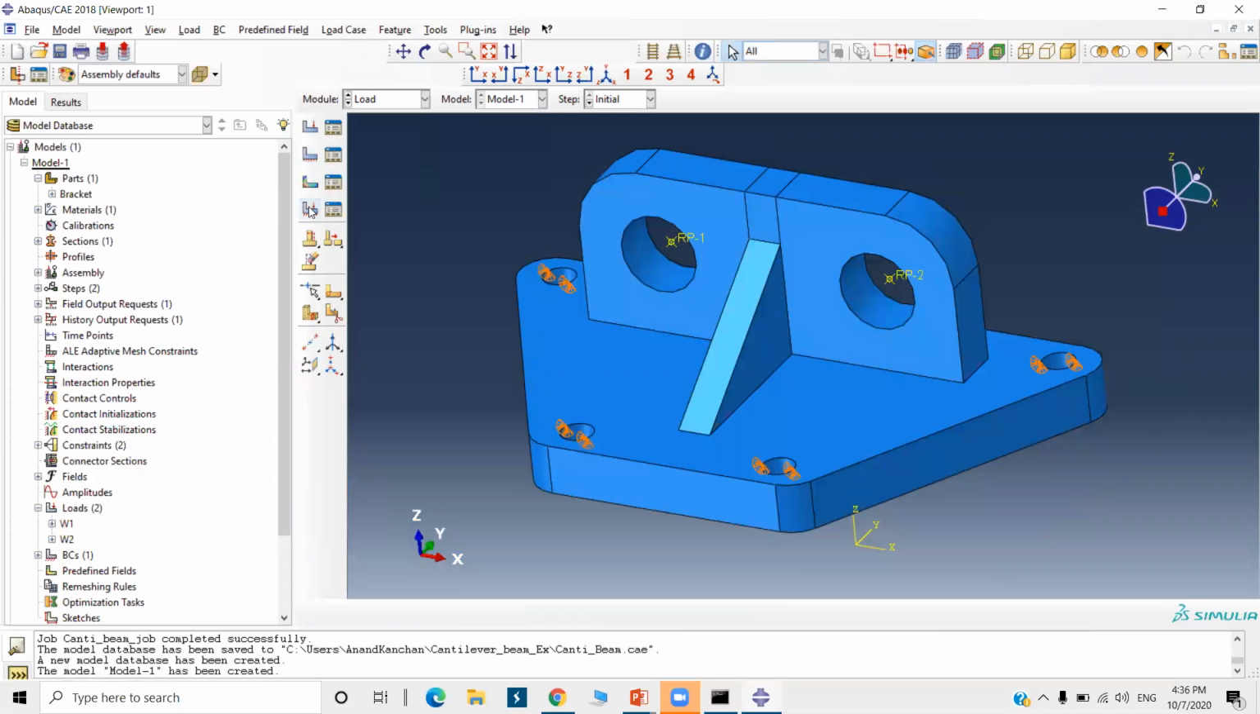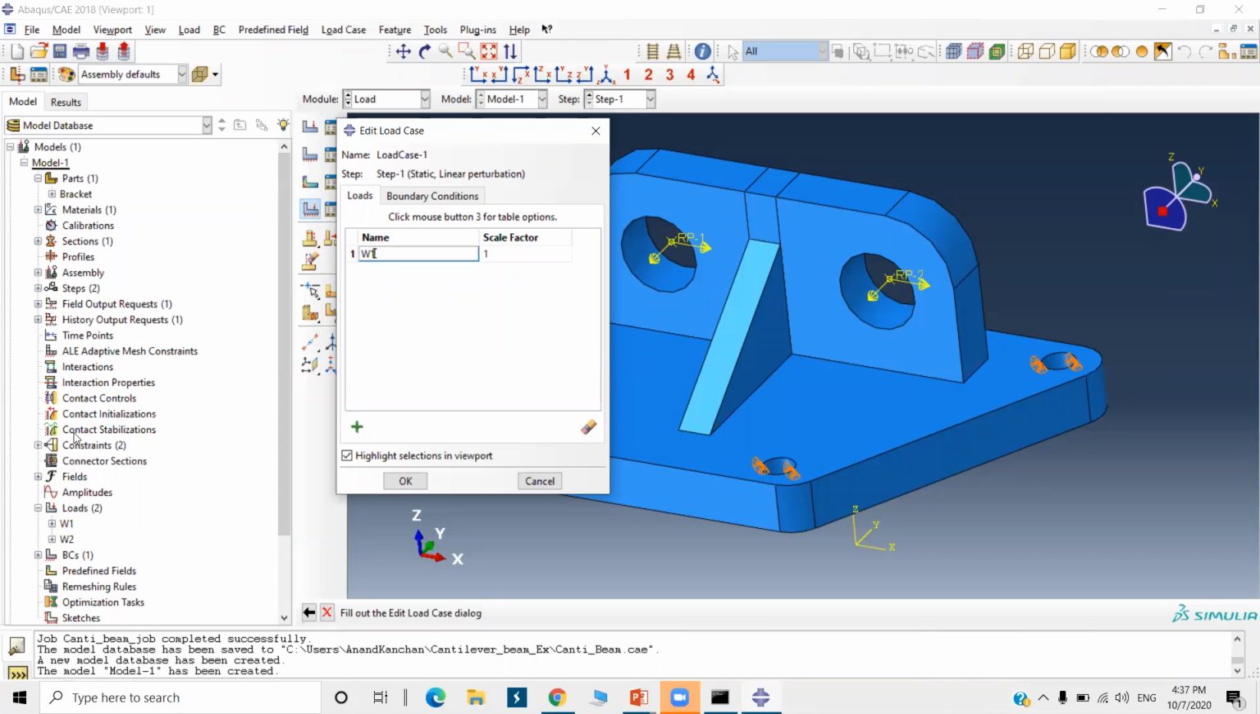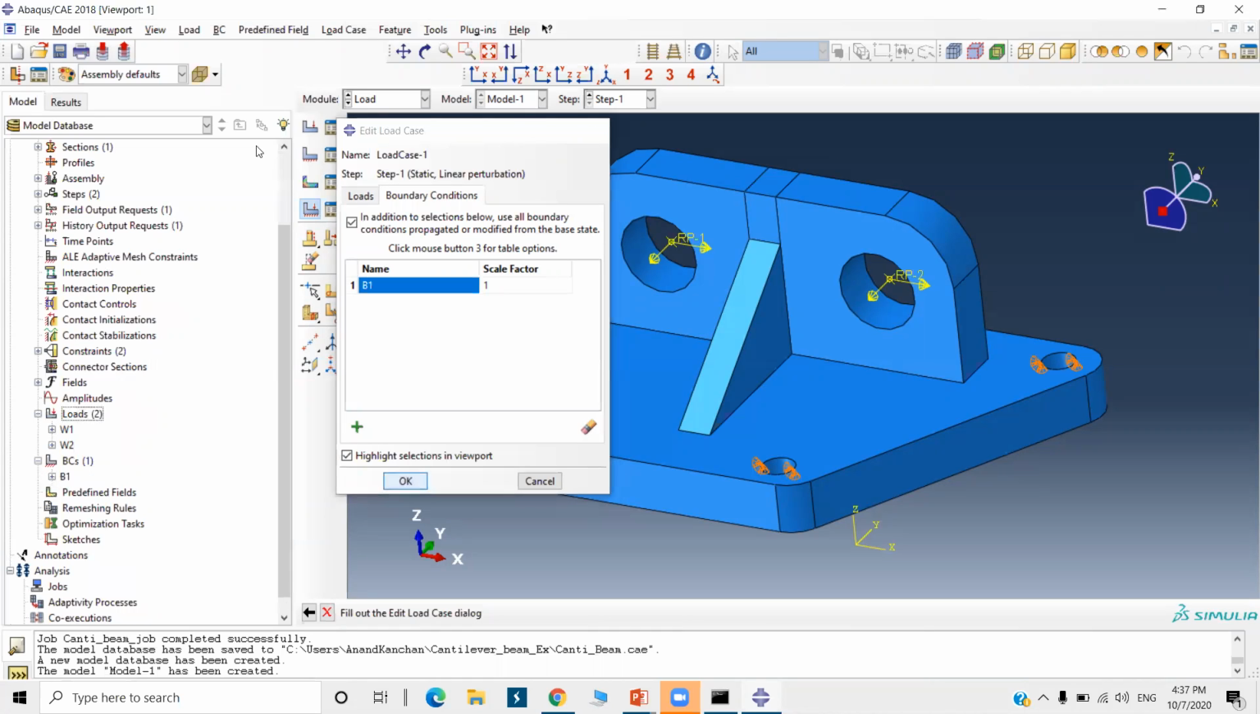Now we will go to load case. Create load case. Now load case 1. Continue. Go to select step 1. Continue. Here you have to name in the loads tab. Name it as W1. The same name you have to provide here. For loads, you can see in the model tree W1 I have given for load 1, and in the boundary conditions the name is B1. Only one boundary condition I have defined here, B1, and click OK.